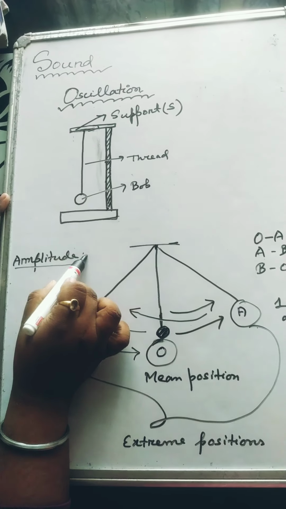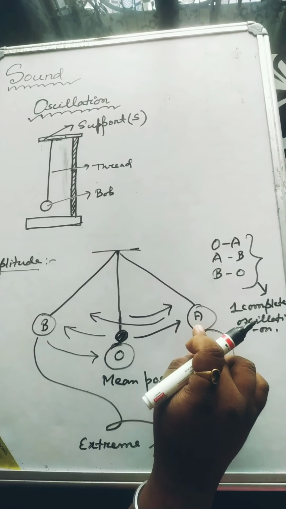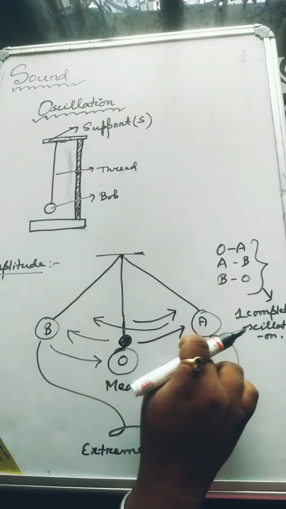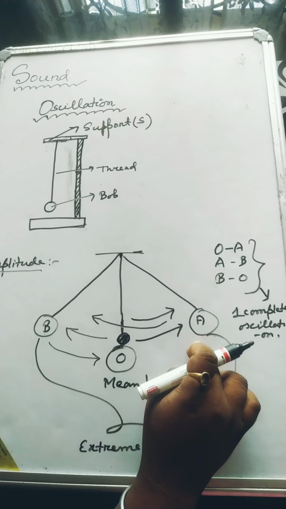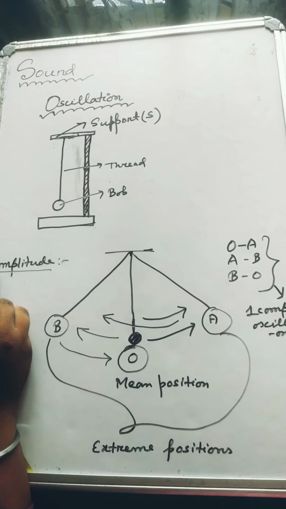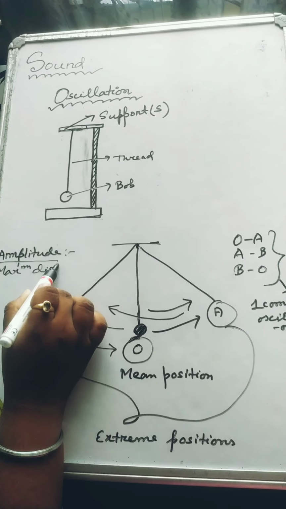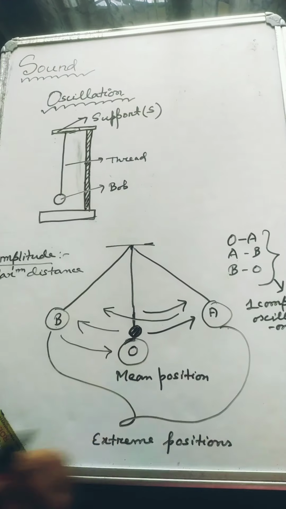You see the pendulum is always swinging, but it is swinging maximum up to the point A, right? So amplitude is the highest distance or displacement up to which the bob of the pendulum can go during an oscillation. So amplitude is the maximum distance that a particle can move during an oscillation.